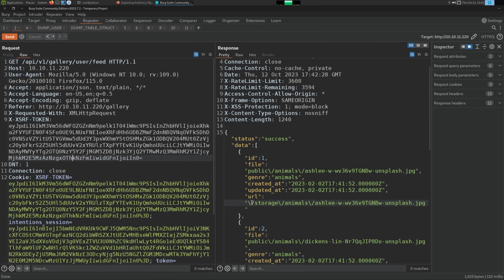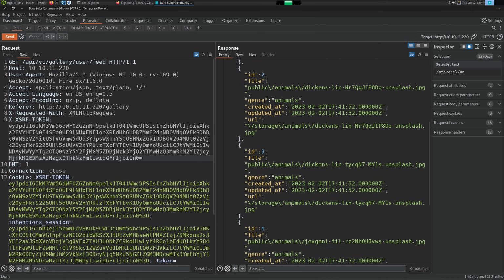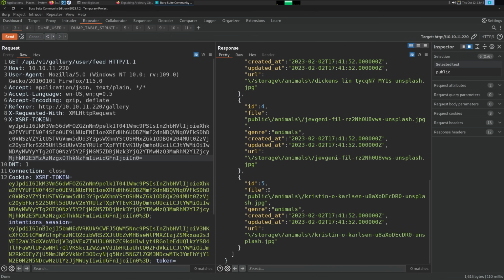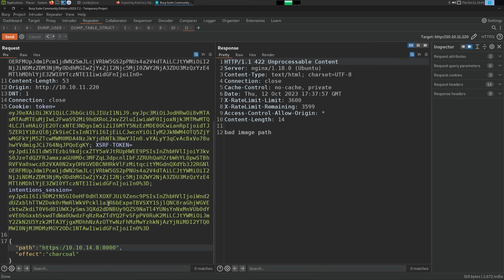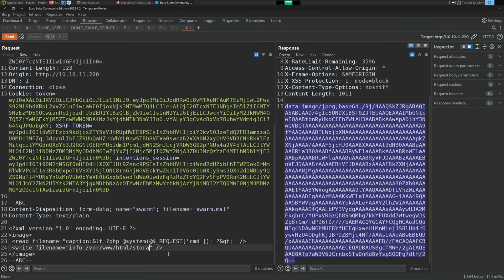So we can get part of the file. So we have storage animals. I thought this would give us the full path. Public animals, storage. Let's see. How can we get the full path for this? Because that is the piece we are missing. Because it could be like var www HTML storage. Let's just guess this real quick. rce.php. Let's see if this works.